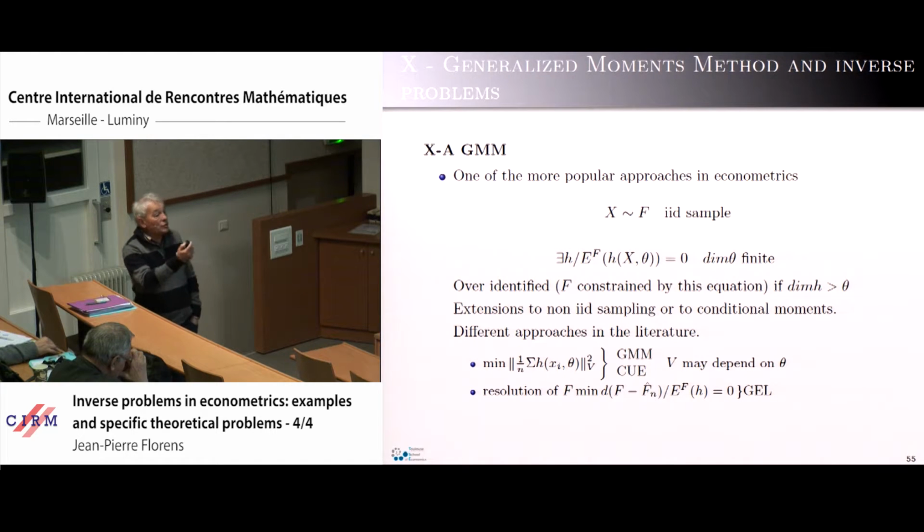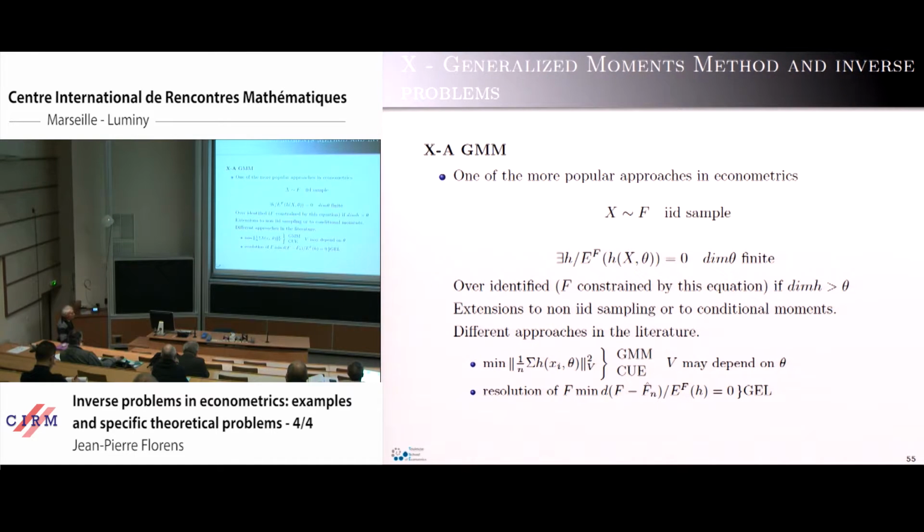So what are the solutions adopted by standard econometricians? The first idea is to replace the x by the sample, to take the average, and to solve this equation. So instead of solving this equation, we can minimize a norm of this equation here.